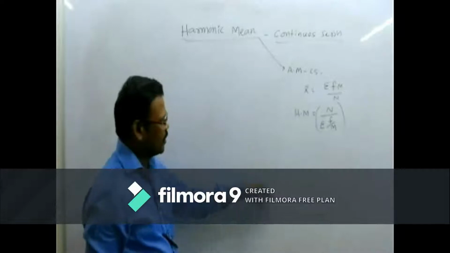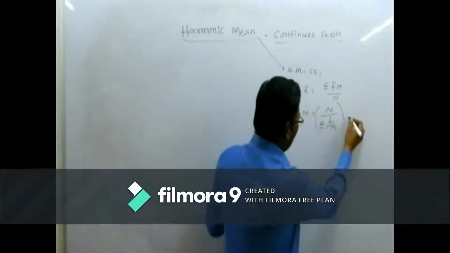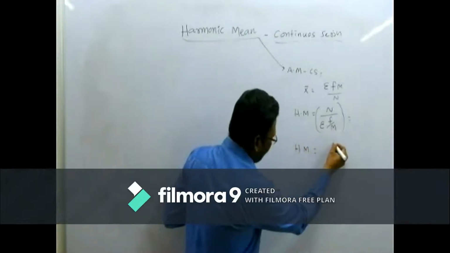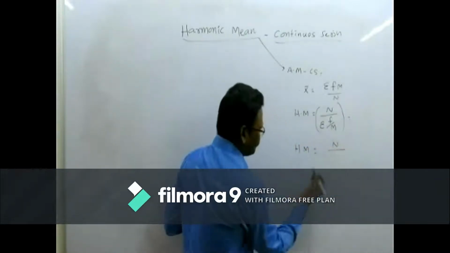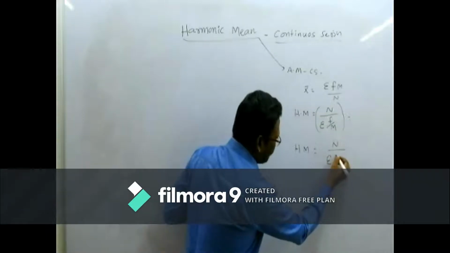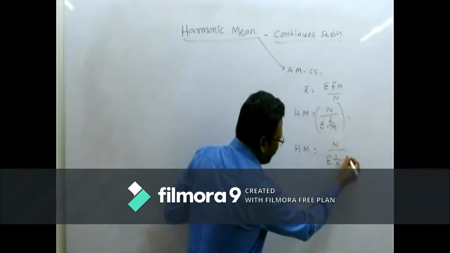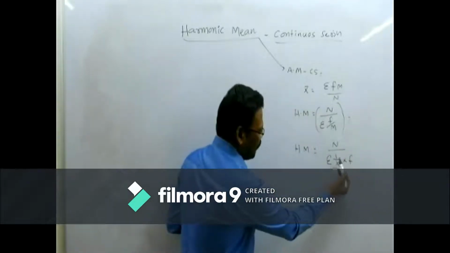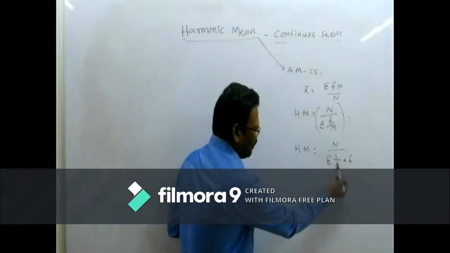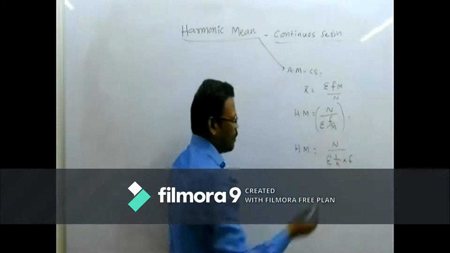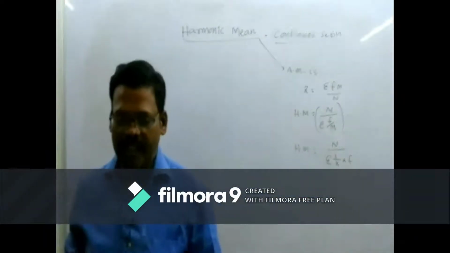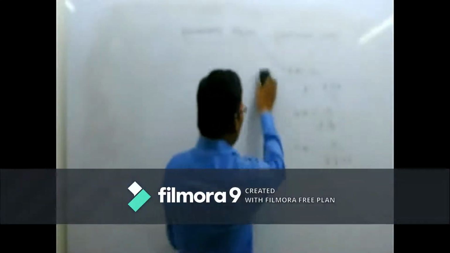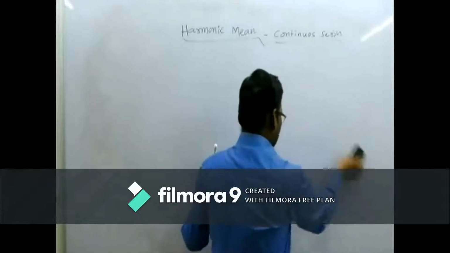Otherwise, this formula can be written like this also. Harmonic mean is equal to n divided by sigma 1 by x into f. That is f into 1 by x, so f divided by x will come, that's why f divided by m. This is the formula to know the harmonic mean through this continuous series.